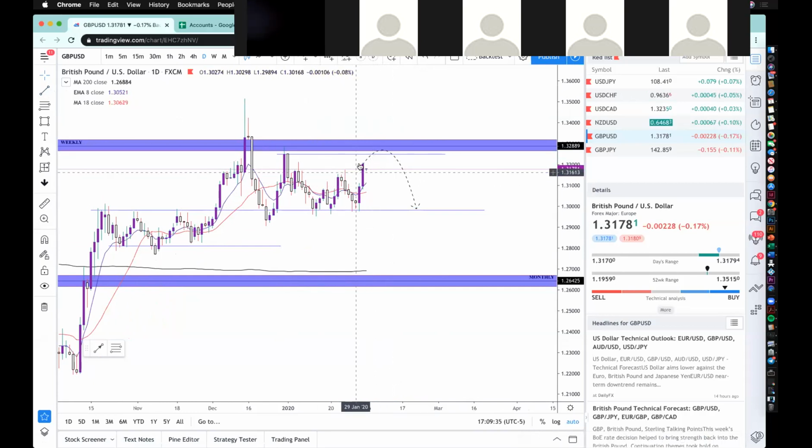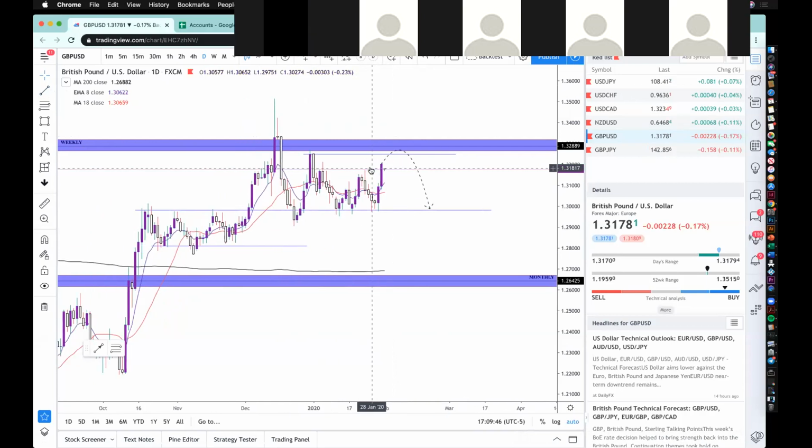Unless we do manage to break and close above this random line, and again, this is on the daily time frame, then we'll reevaluate and potentially look for bullish opportunities on this. So we'll see how this plays out earlier in the week.